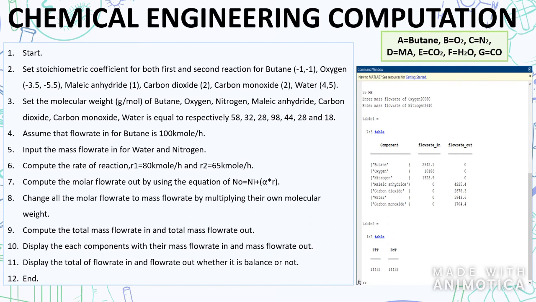We make sure it comes out for each component by saying it is butane for A, oxygen for B, and so on. So you can display the flow rate in and also the flow rate out of each component. We denote this as table 1, which displays the component, the flow rate in, and the flow rate out. Then we have table 2 that displays the total flow rate in and the total flow rate out, so that we can compare that the total flow rate in is equal to the total flow rate out.